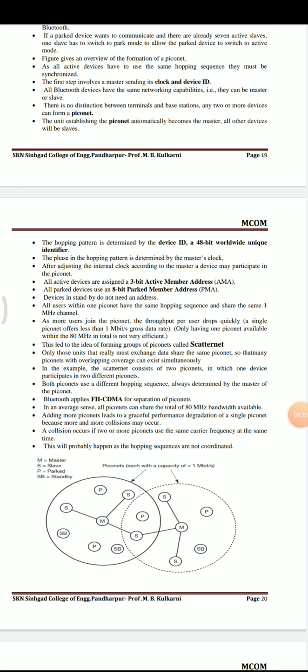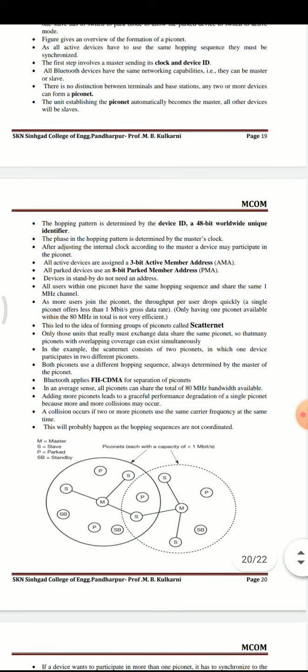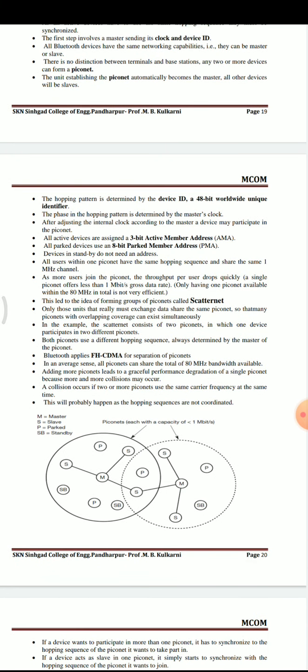The hopping pattern is determined by the device ID, which is a 48-bit worldwide unique identifier for that piconet. The phase in the hopping pattern is determined by the master clock. All active devices are assigned a 3-bit active member address and all parked devices use an 8-bit parked member address. Devices in standby mode do not have any address. All users within one piconet have the same hopping sequence and share the same 1 MHz channel.